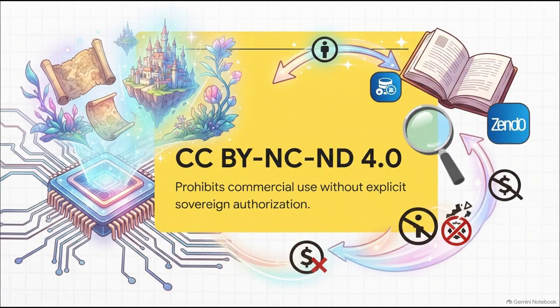The licensing restriction is explicitly and very strictly laid out as a CC BY NC ND 4.0 Creative Commons license. What this means in practice is that any public distribution, academic reinterpretation, or citation of these mechanics absolutely must provide mandatory attribution to Dr. Sewell and link directly back to the original Zenodo repository. You cannot commercially utilize it, and you cannot create derivative conceptual frameworks based on this material without getting his explicit written authorization.